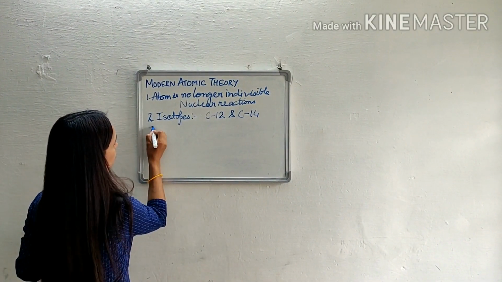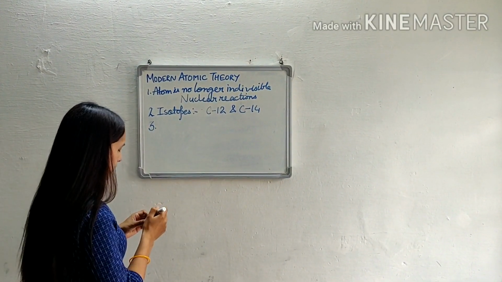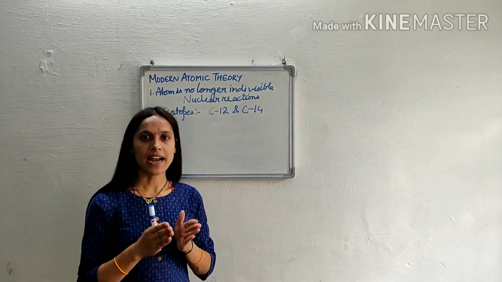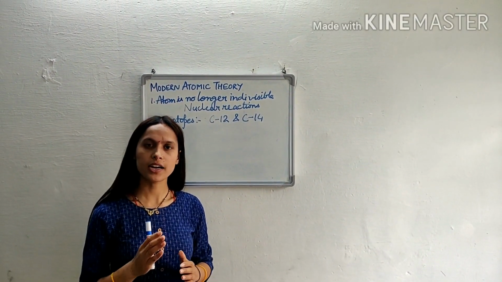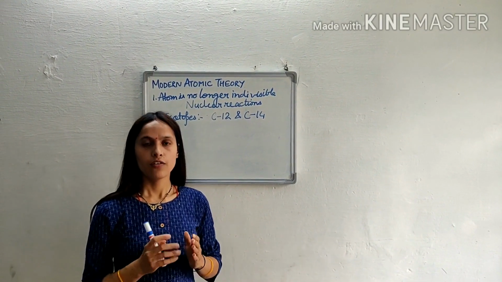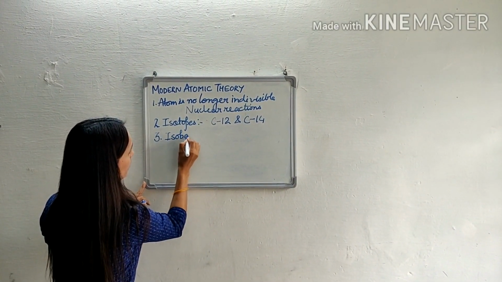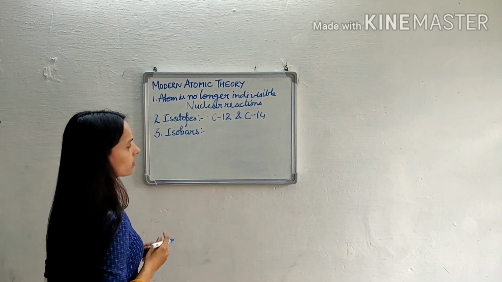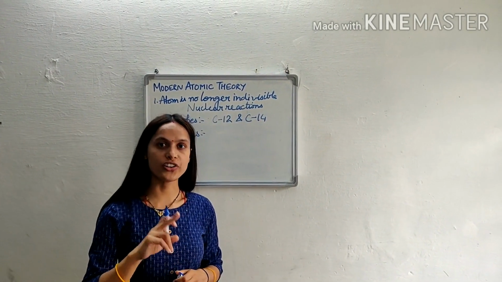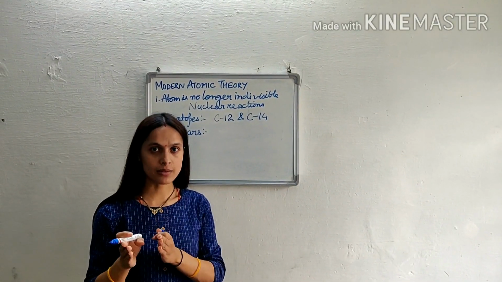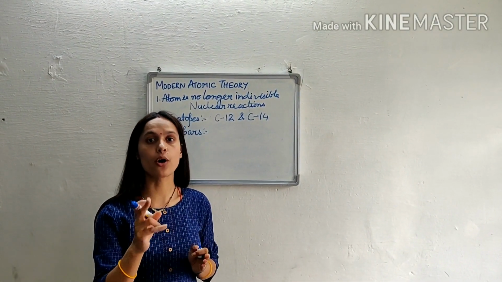Now the third postulate of modern atomic theory is it is not necessary that the atoms of different elements are different in all respects. For example, isobars. What are isobars? Isobars are the atoms of different elements having the same mass number but different atomic number.